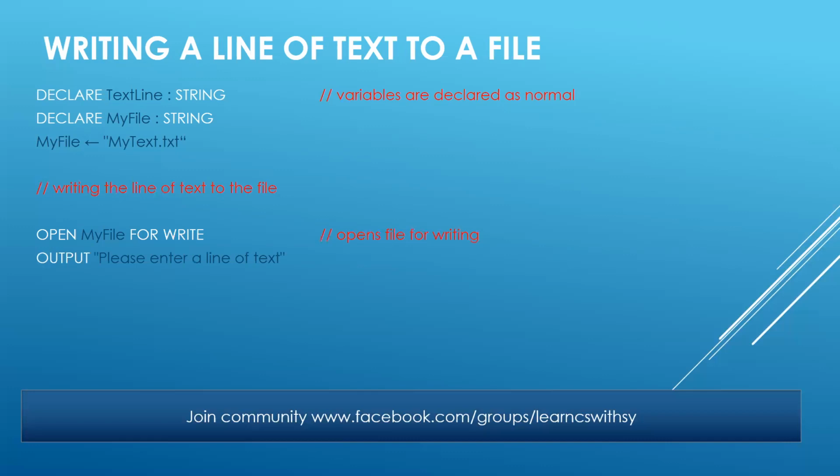Then we have a message for the user, and that message is going to be a simple message: "Please enter a line of text" using output. Then we are using input, and here you can see input. After that, the variable text line is used, and whatever the user types, a line of text, will be stored in the variable text line. And remember, it's just one line of text, because this is to be understood, to be learned by us in O Levels and IGCSE.